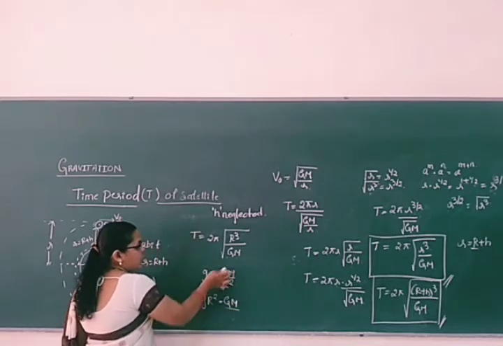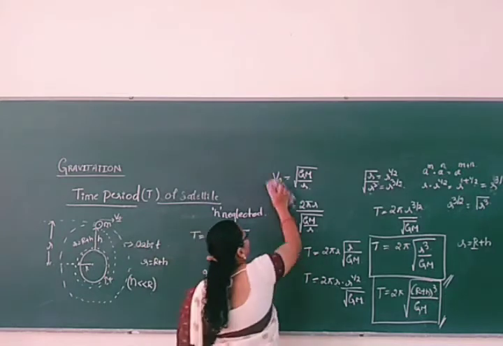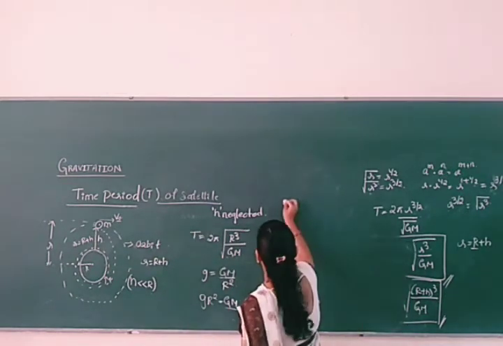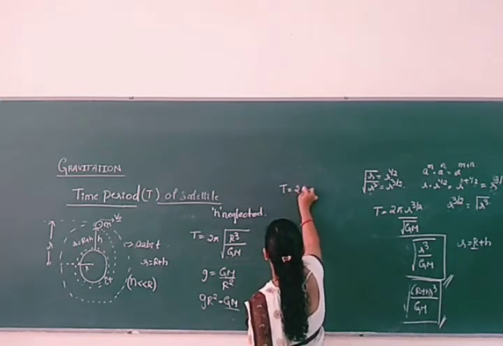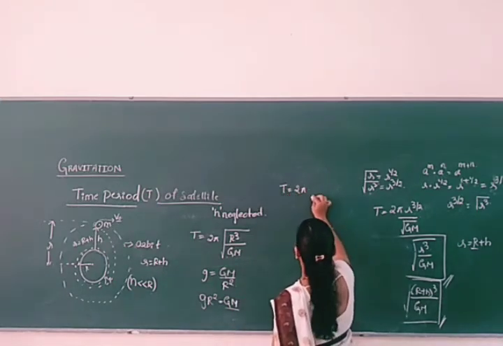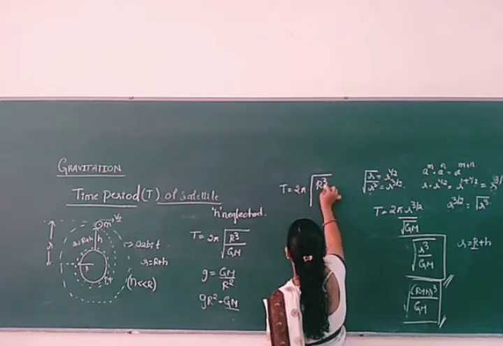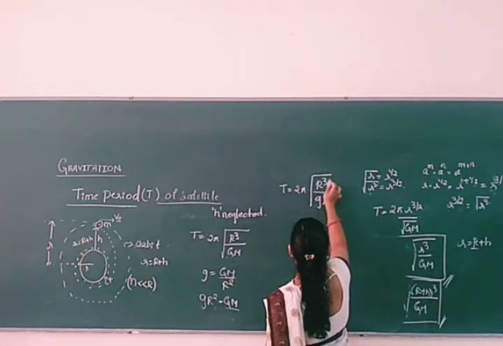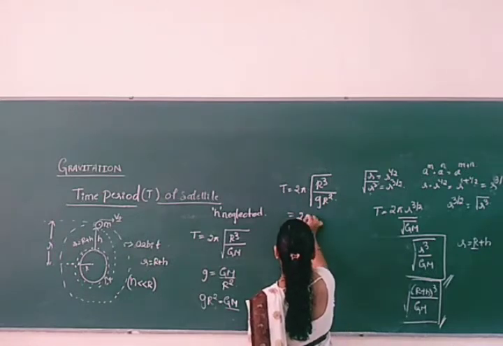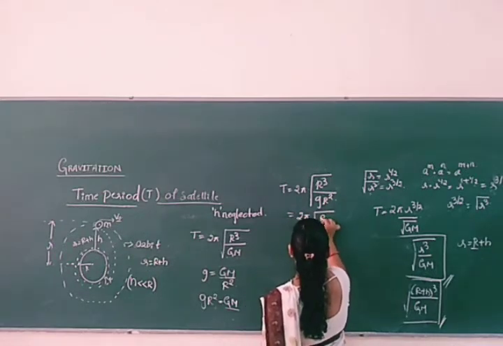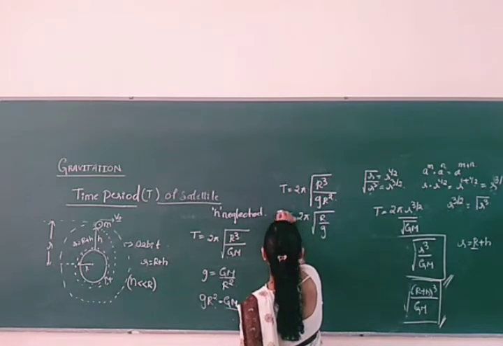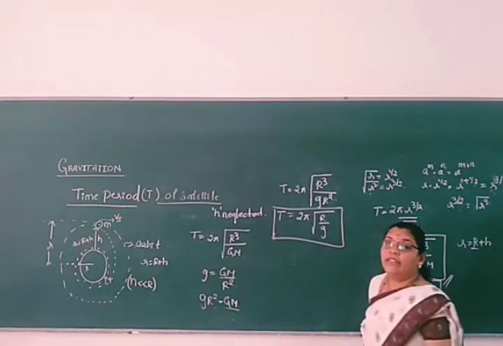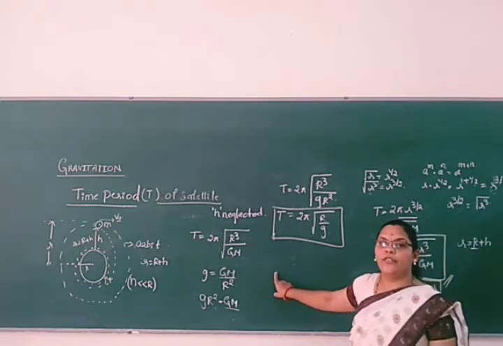In place of Gm, if you place it here, let us cross check: 2 pi root of R cube divided by g R square. Here R and R square cancel. What remains is root of R by g.